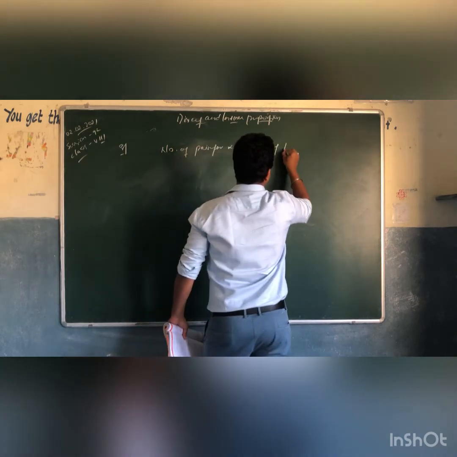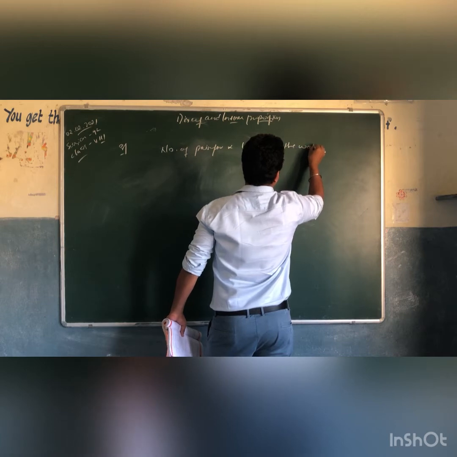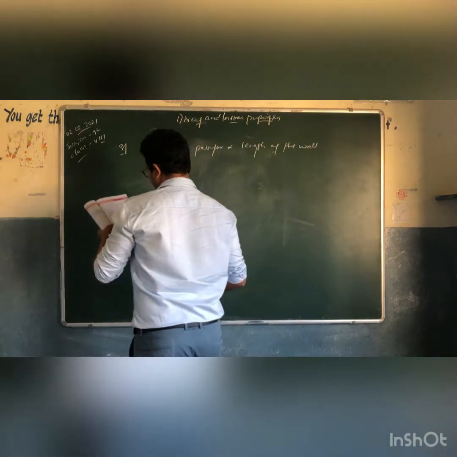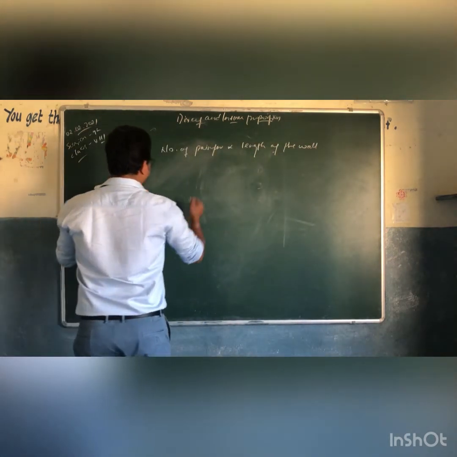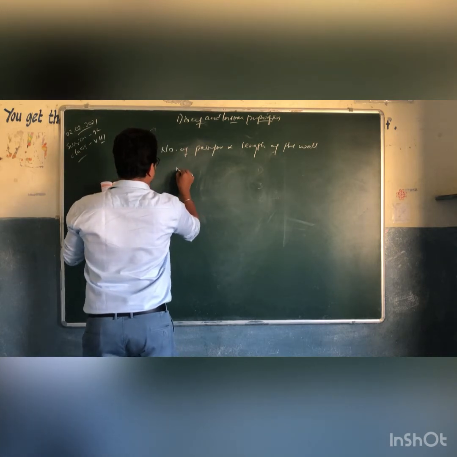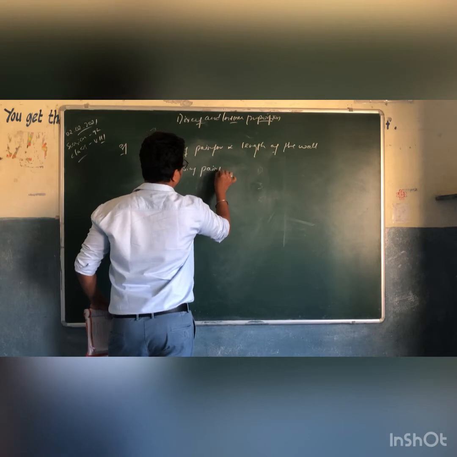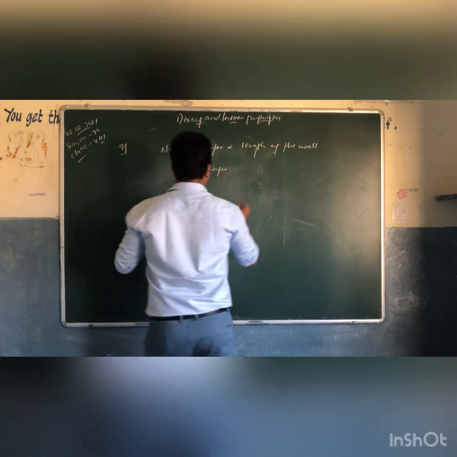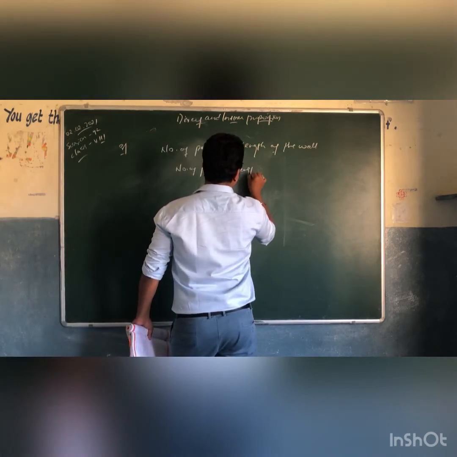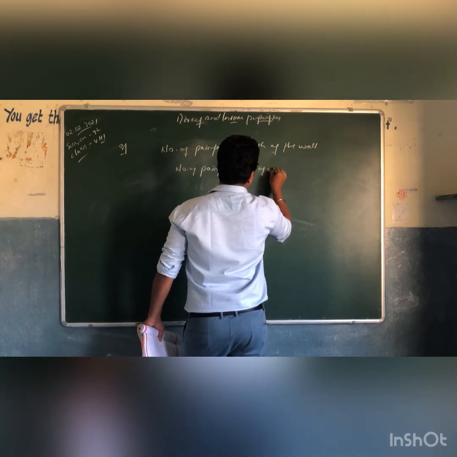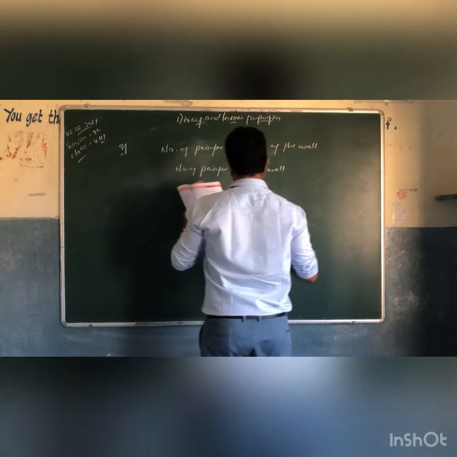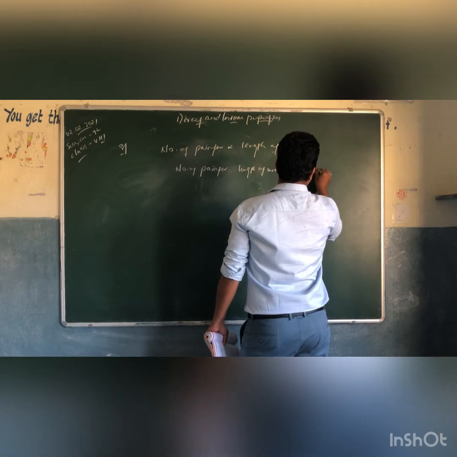Let's put it in tabular form: number of painters, length of the wall, and number of days.